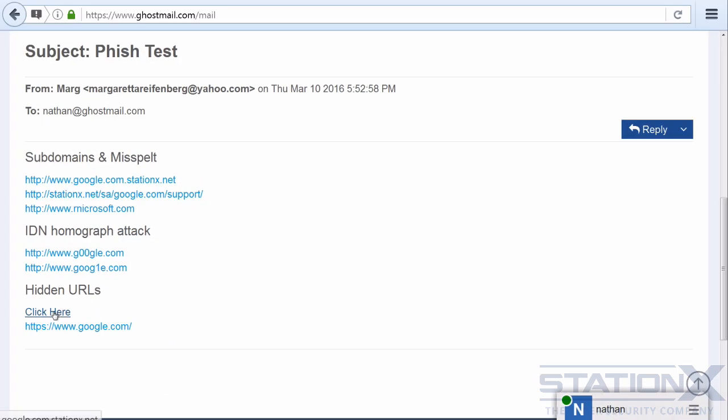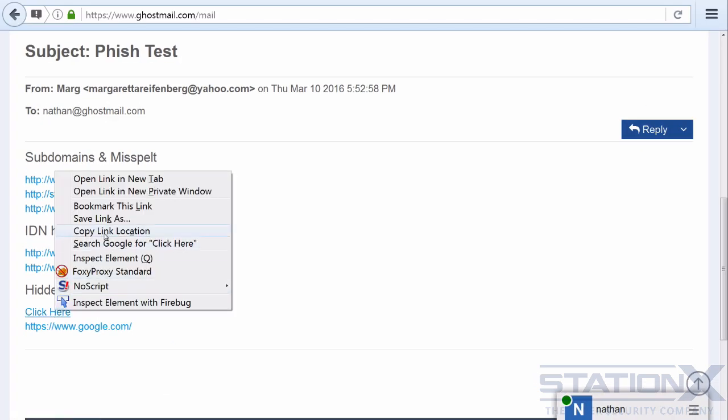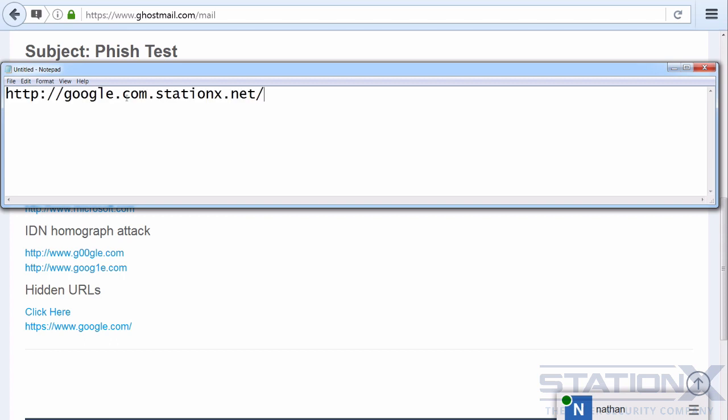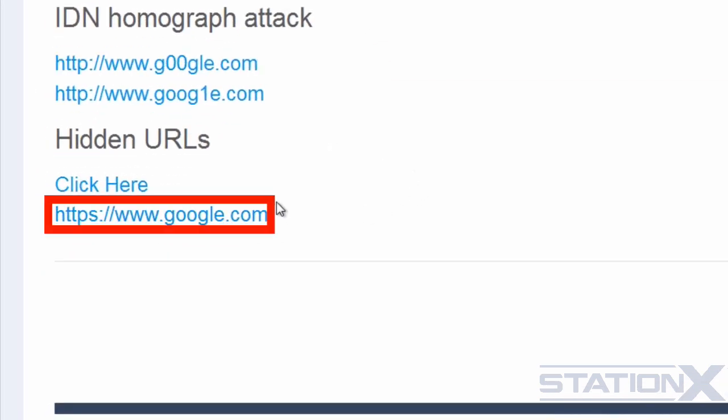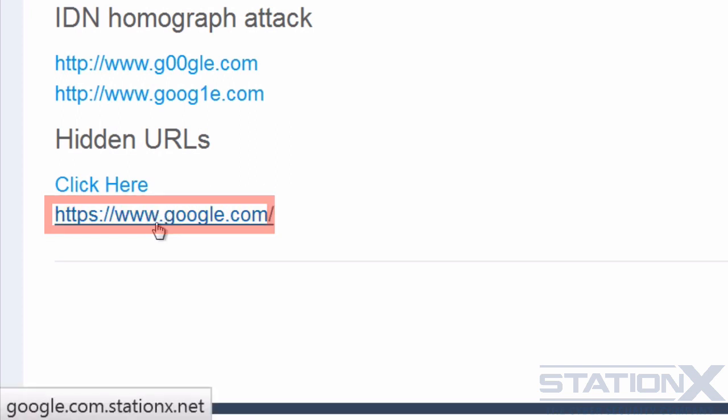You can try right-clicking, copying the link, and pasting it into Notepad or another text editor. This may reveal the correct link, but not always, again, because of JavaScript and depending on the client that you're using. You may also find that this is an image, but again, if you hover over it, it might show you the real URL. But if you don't trust it, don't click on it.